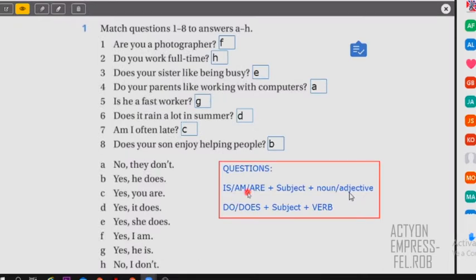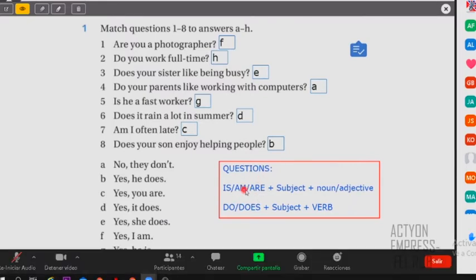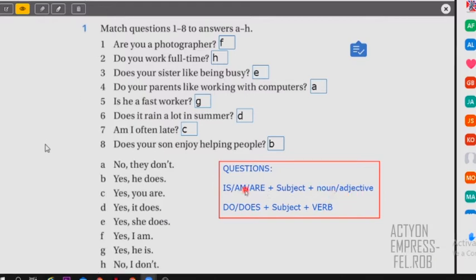The verb to be. The verb to be is is, am, or are, right? In what cases do you use questions with the verb to be? For nouns, and any adjective, right? There are many types of nouns and many types of adjectives, right? So this is the correct way.